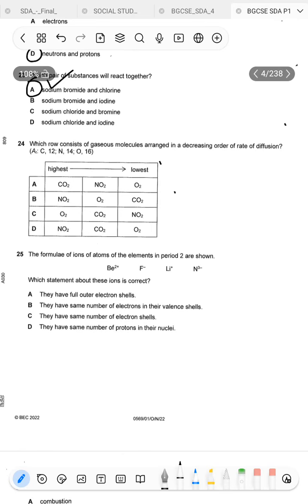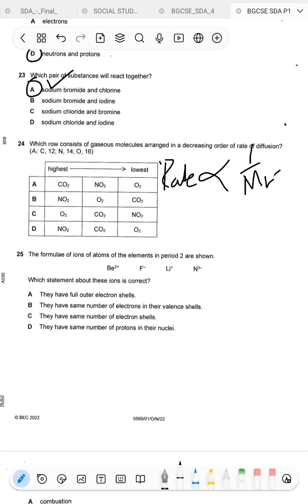Which row consists of gaseous molecules arranged in decreasing order of rate of diffusion? Now, rate of diffusion is directly proportional to what? To the MR. No, I mean it's inversely, not directly. Remember that the rate of diffusion is inversely proportional to the MR. So what does that mean?